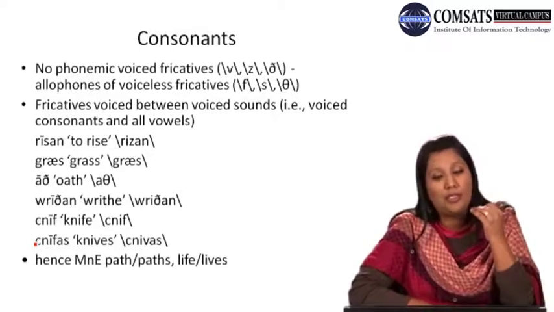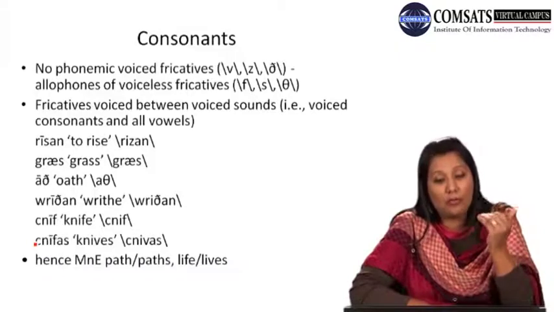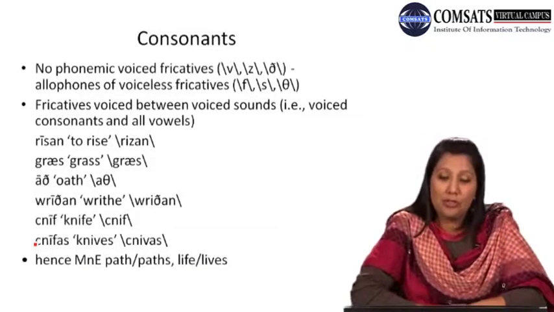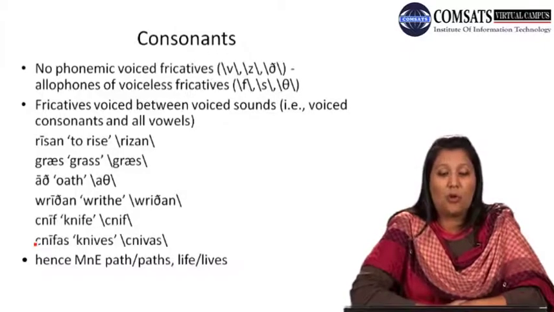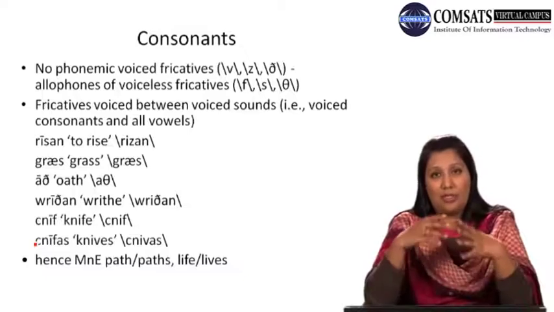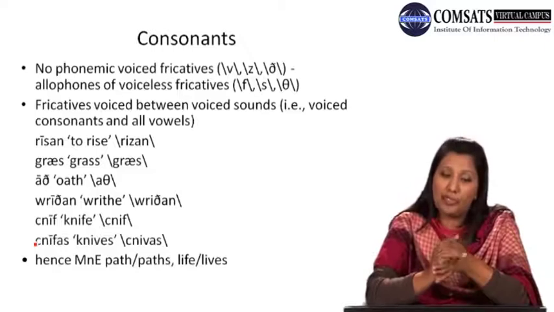Allophones of the voiceless fricatives were also found, then fricatives voiced between voiced sounds, that is voiced consonants and all vowels. There were some consonants and vowels that were voiced, also found in the Old English period.